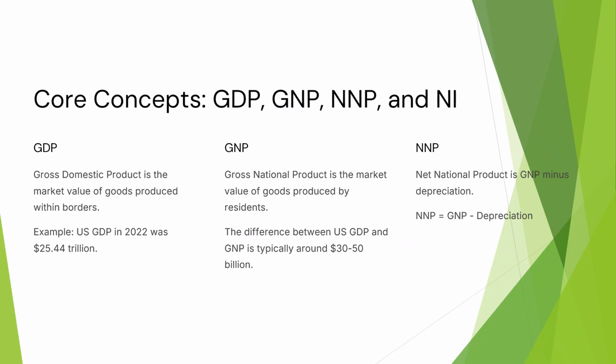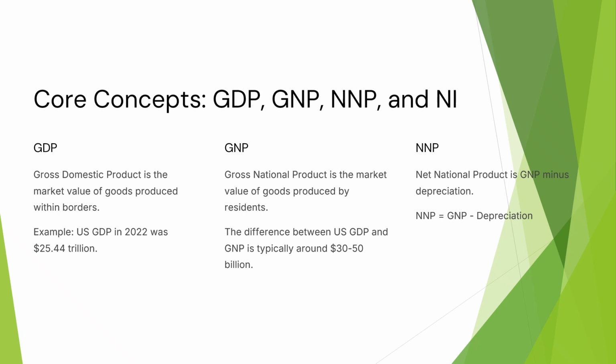Now we will look into GDP. Gross domestic product is the market value of goods produced within borders. For example, US GDP in 2022 was $25.44 trillion. Next, GNP, gross national product, is the market value of goods produced by residents. The difference between US GDP and GNP is typically around $30 to $50 billion.